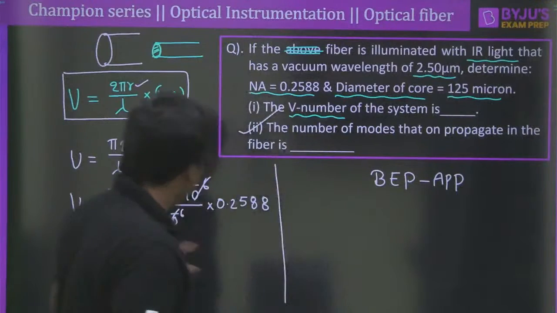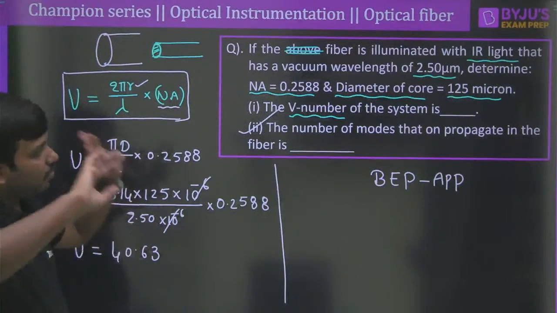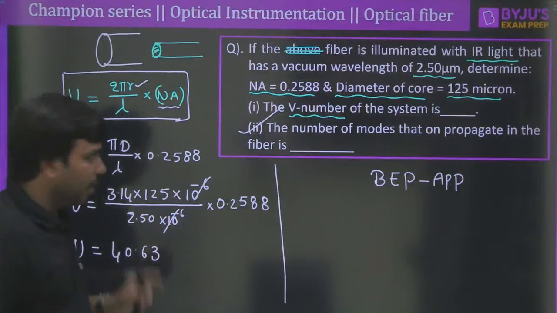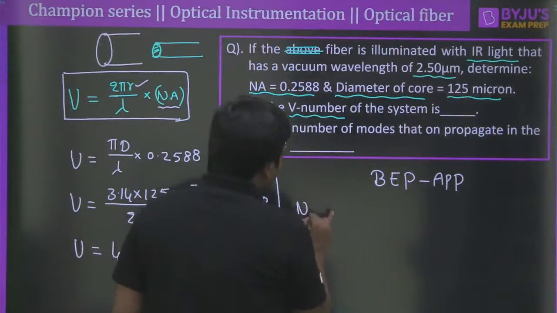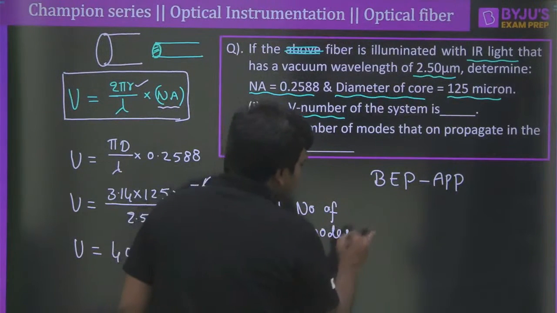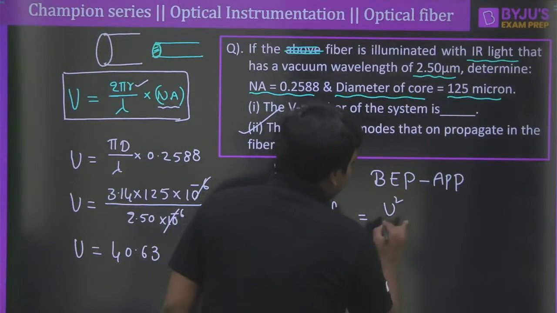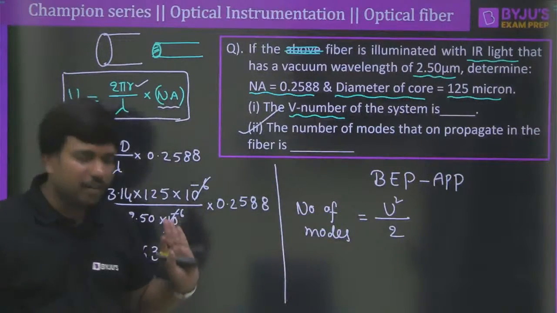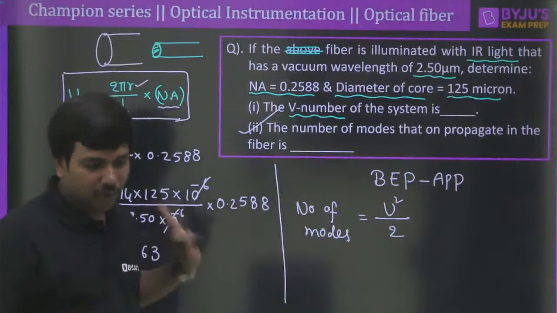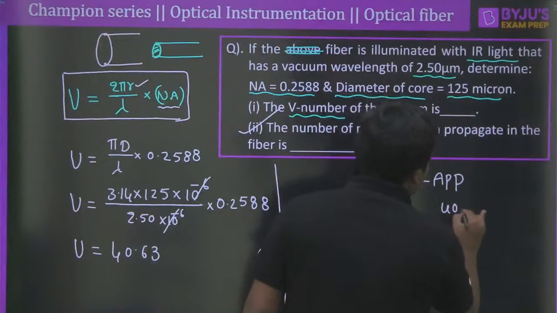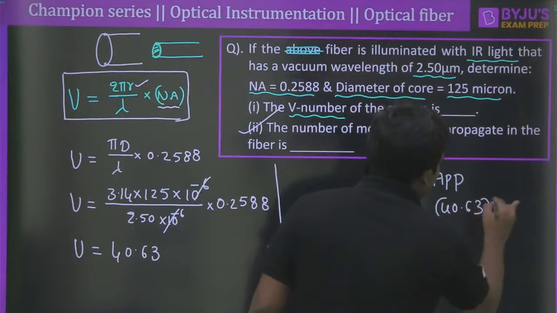Correct? So similarly here, though we know that we can propagate many modes through the optical fiber, we will always limit the number of modes to V number square divided by 2. Clear? Half of V square. That is a general thumb rule that we will be using here. So what will be the value here? It will be 40.63 whole square divided by 2.